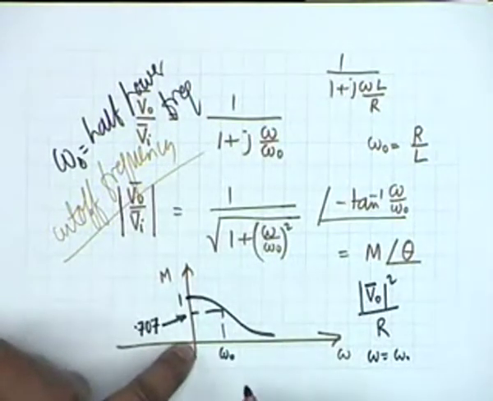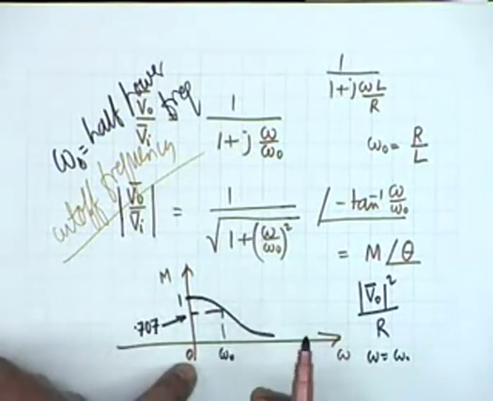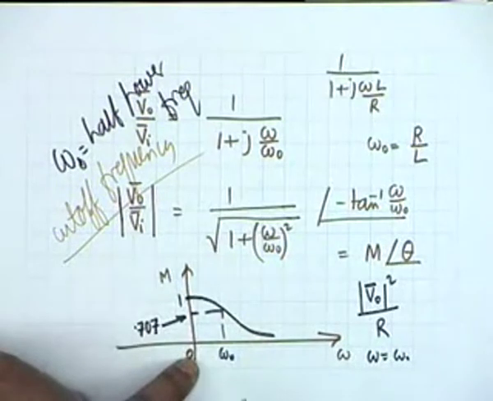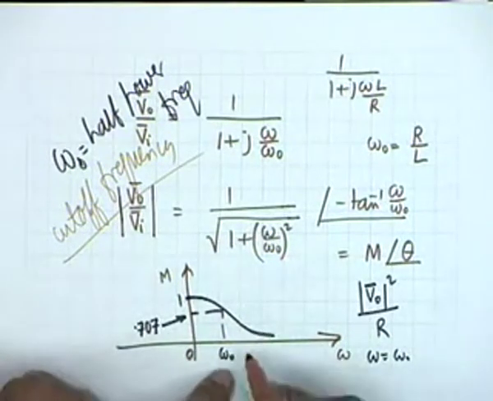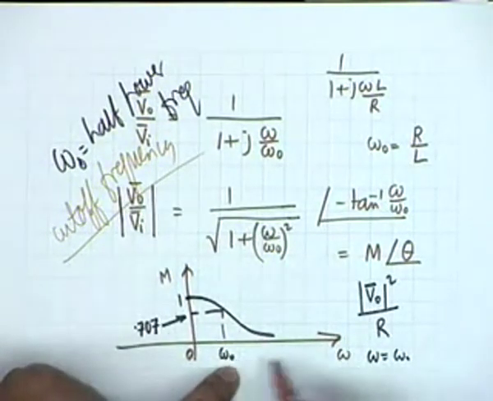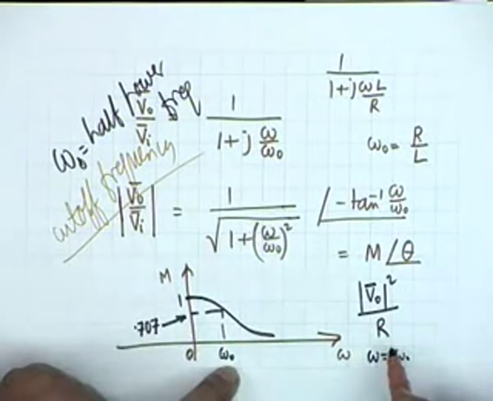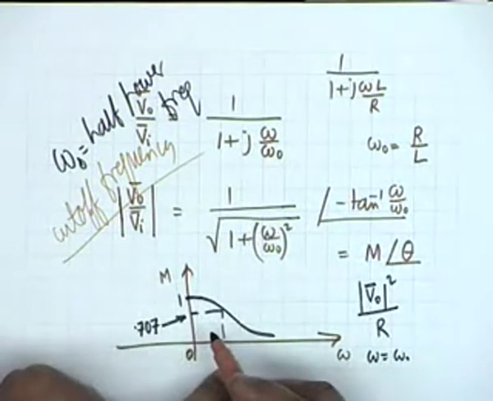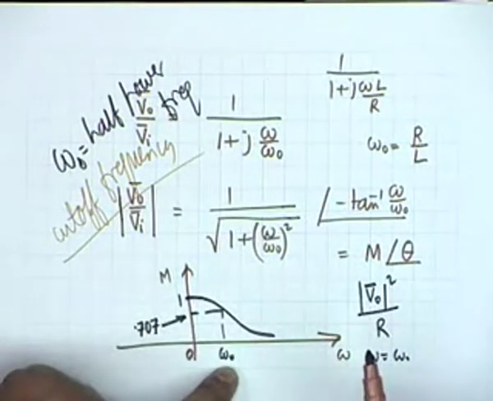It is as if the circuit behaves as a filter, retaining frequencies from 0 to omega 0 and rejecting from omega 0 to infinity. Therefore this circuit is a low pass filter, because it favors low frequencies as compared to high frequencies. So it is a low pass filter. Is that clear?